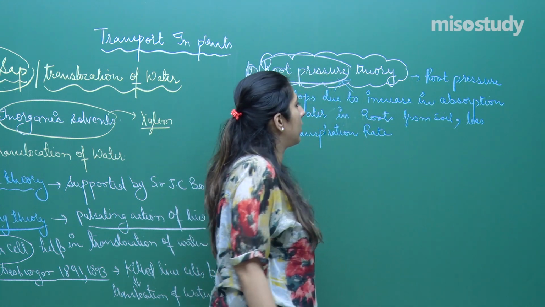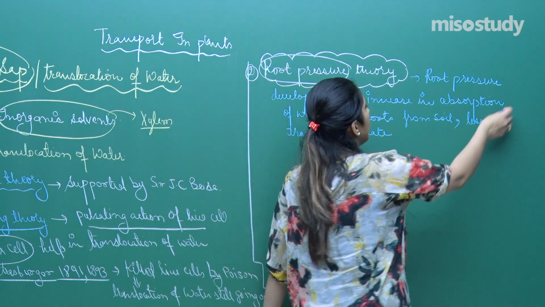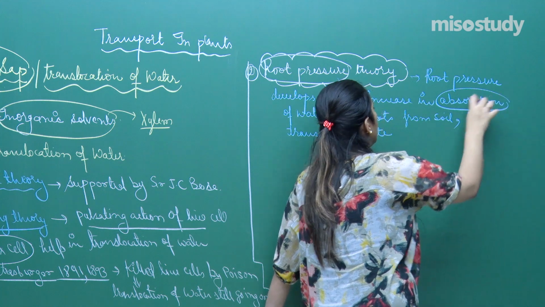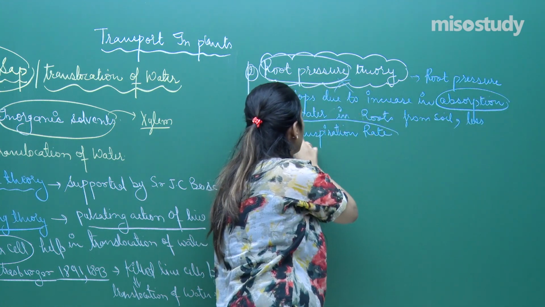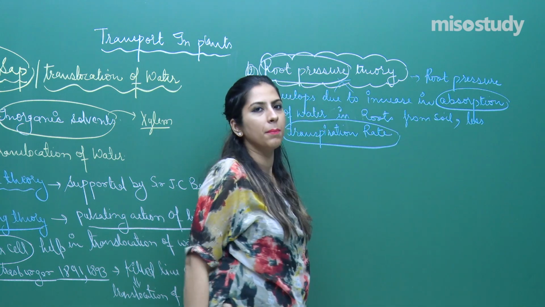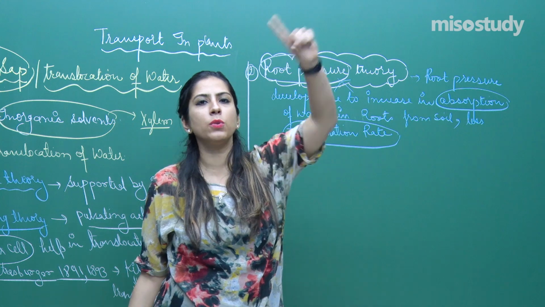Now listen to this very carefully. The two processes are occurring simultaneously. The one is the absorption of water from the soil. Another is the transpiration rate. These processes should be maintained so that a continuous column is created from the roots to the tips.